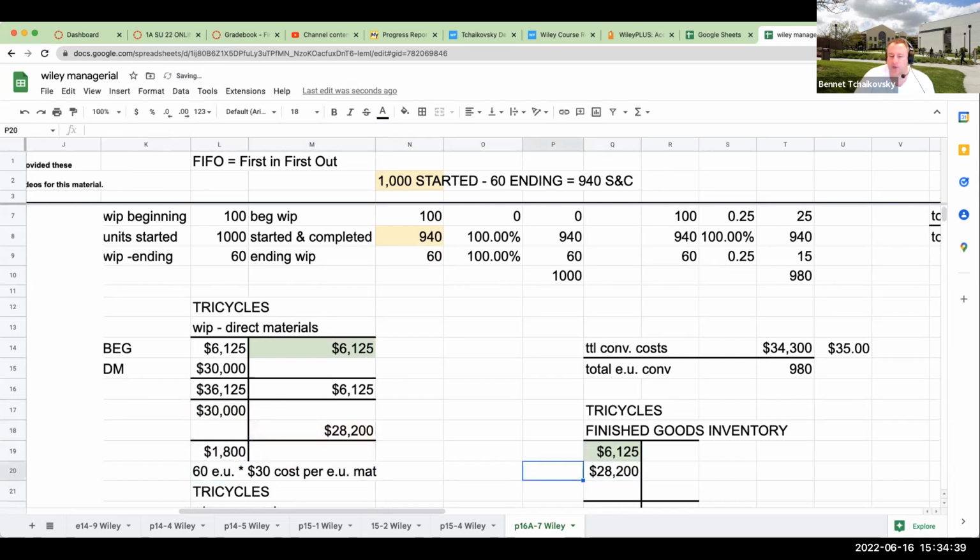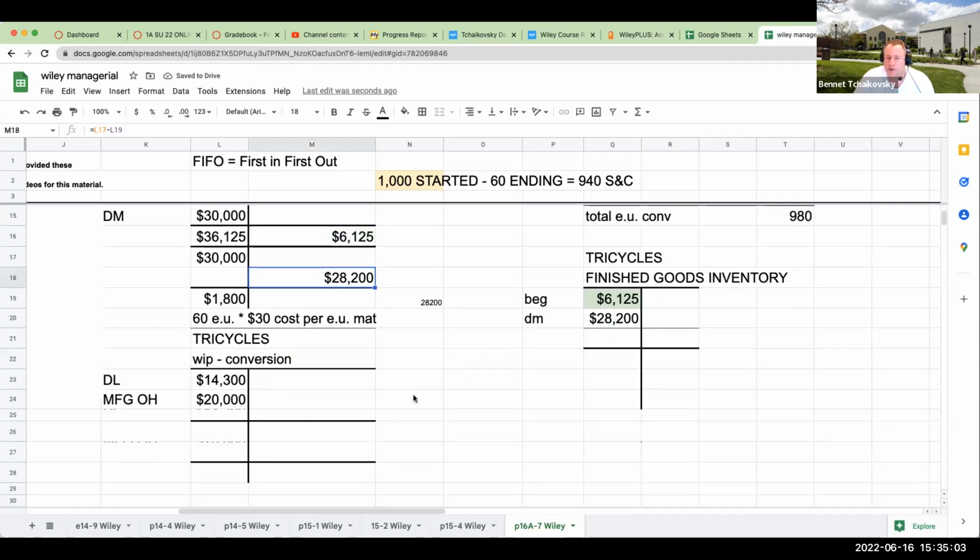So this is going to come in over here. Basically, this is coming in from direct materials. This over here was the beginning. Remember, we're doing FIFO. The beginning always goes out immediately. How do I know if this is correct? Well, if I take 940, which are my equivalent units that I started and completed, and I multiply that by 30, I'm going to get 28,200. So again, that's a way I can go through and check my work.